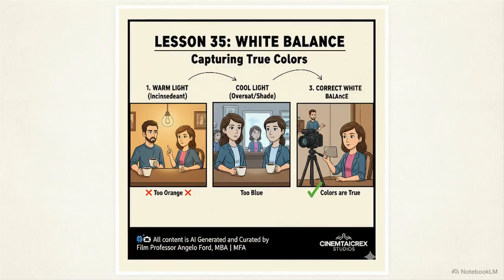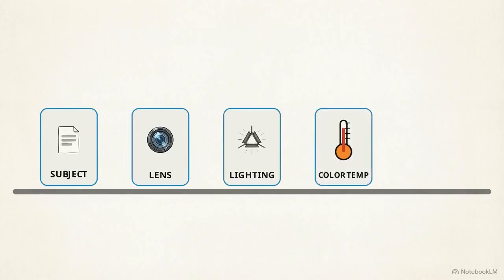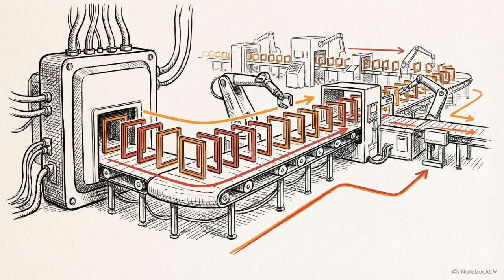This graphic demonstrates the effect of white balance on color. Using these post-production terms commands the AI to apply a specific emotional tone. These visual shifts between warm and cool modifiers allow you to dictate the exact atmosphere before a single frame is generated. Once you understand these parameters, you can build a repeatable formula. Combining a specific subject with a lens type, a lighting setup, and a color temperature results in a predictable output every time. Controlling these variables allows for the repetition and precision required to build a professional production pipeline.